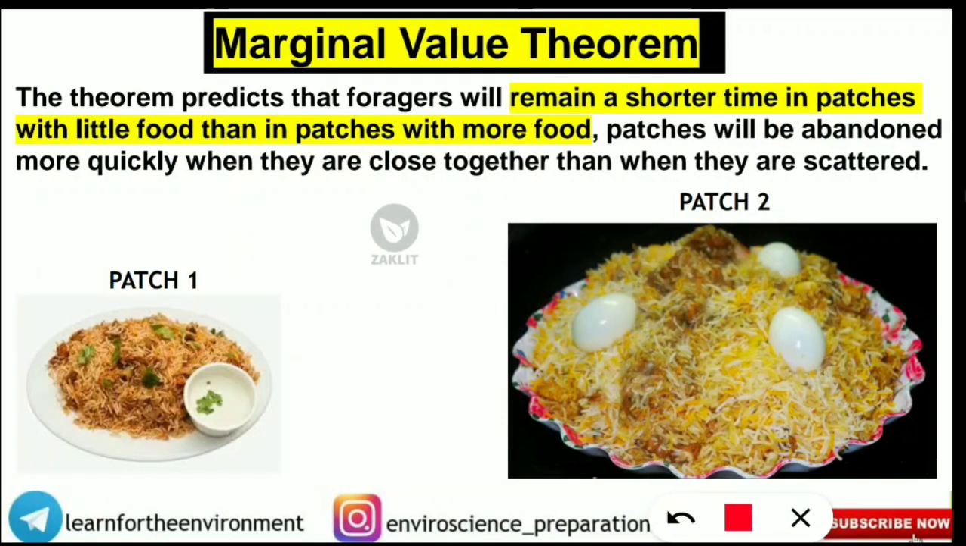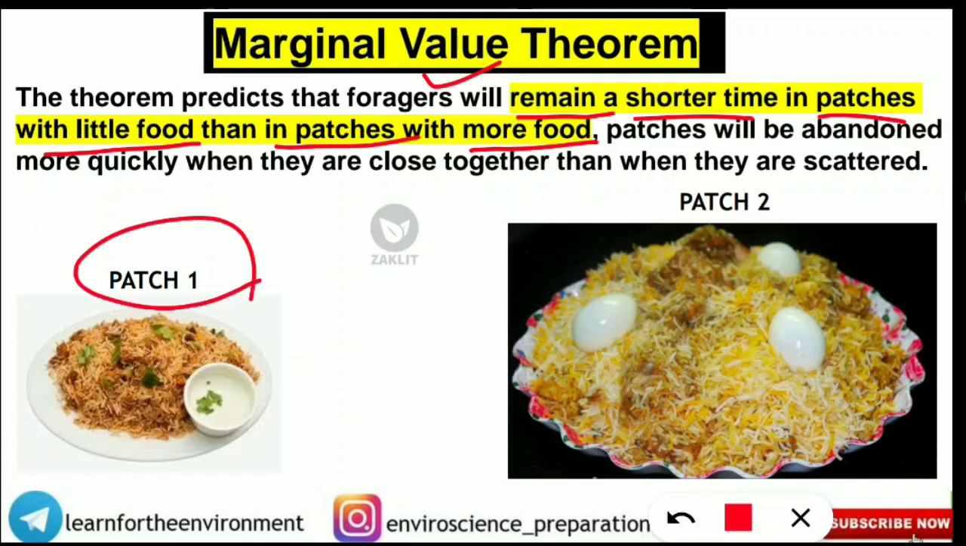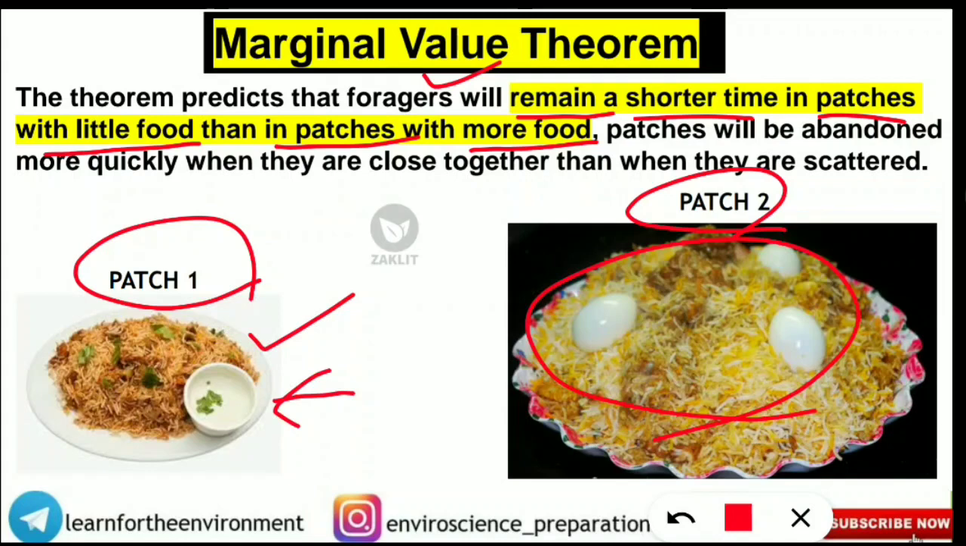So this theorem has two important predictions. First, the foragers, the animals, will remain a shorter time in the patches with little food than in the patches with more food. To make it simpler, we have two images, two patches. Patch 1 is having less amount of biryani. So let's move on to the next patch which is having more amount of resources. So according to this theorem, let us assume you are the animal, so you will stay here for less time because the food is less. And here, as patch 2 is having more food, you have to stay for more time. So this was very simple.